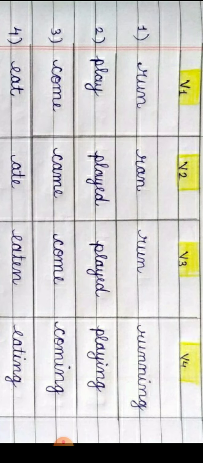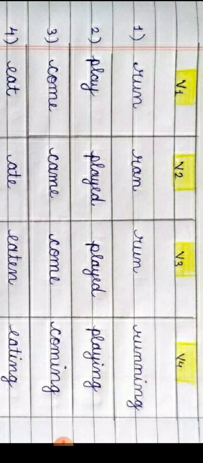It turns into past tense, meaning V2 and V3. You have to add ed to the verb play. You have to read like this: play. Repeat after me. Played. Playing. Did you understand how to read? Okay. Now let's see the next verb.